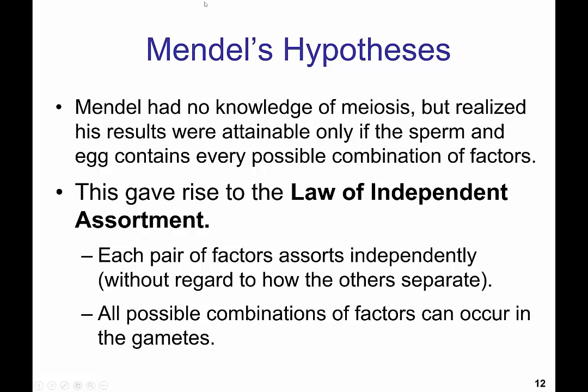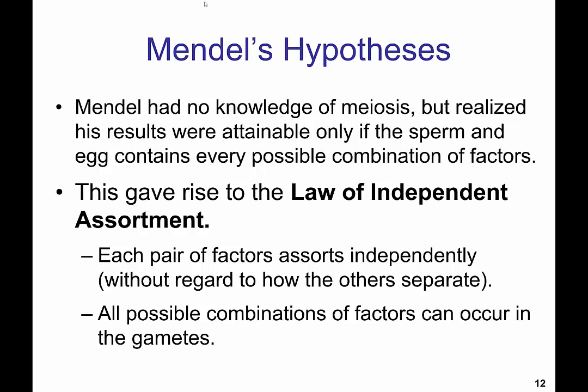So Mendel had no knowledge of meiosis, which is the type of cell division that helps explain his findings. But he did realize his results were attainable only if the sperm and egg contains every possible combination of factors. This gave rise to the law of independent assortment. That is, that each pair of factors assorts independently without regard to how the others separate, and that all possible combinations of factors can occur in the gametes.